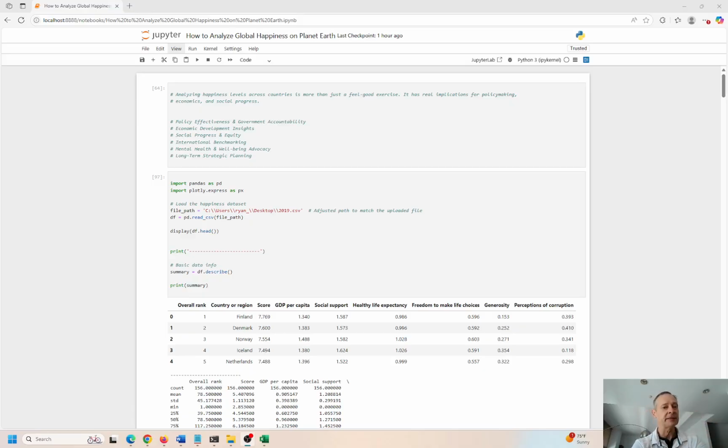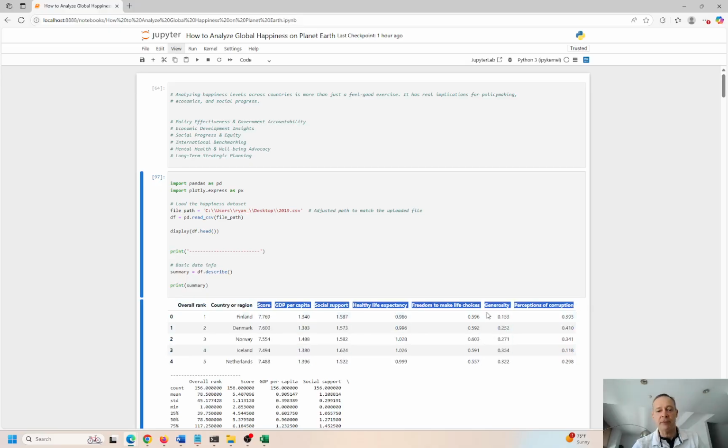I want to go ahead and understand the data first and foremost, and then try to understand the happiness score. Every column in a data frame or in a table in a database is also known as a feature. It could be a column or a feature. Which feature is going to have the most impact on the score of happiness?